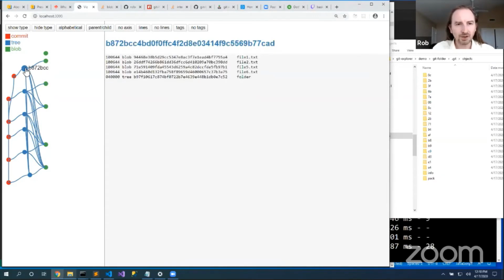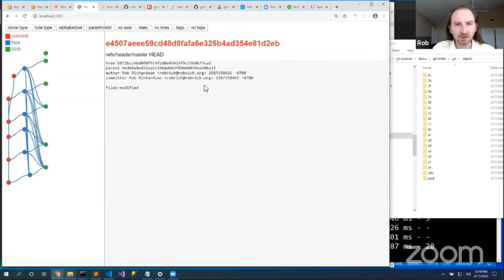Well, the interesting thing in this commit node is we see that the committer timestamp is different than the author timestamp. When I modified it, I modified one of those dates, but not the other. And that's why we have two. One for the time that we did it initially, one for the time when we amended it. And that's pretty cool.